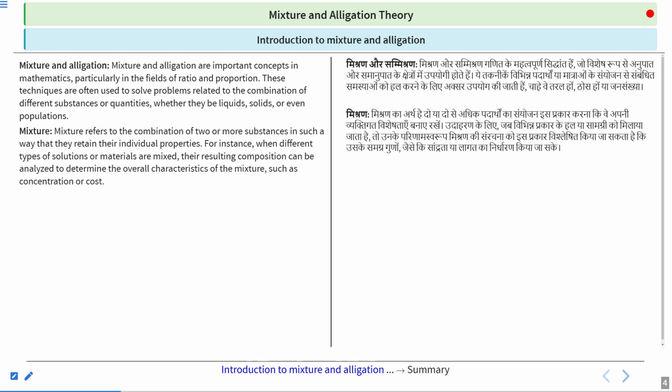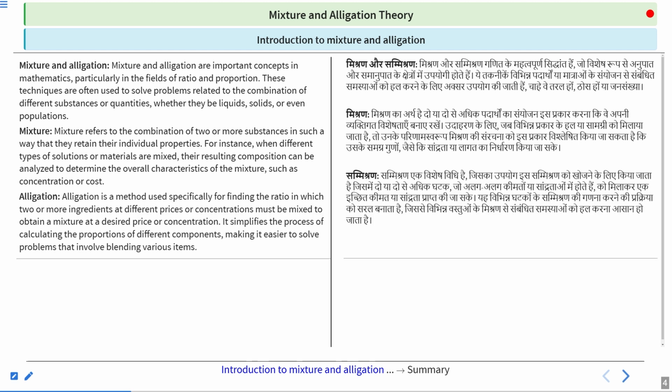So, what is mixture? Mixture refers to the combination of two or more substances in such a way that they retain their individual properties. For instance, when different types of solutions or materials are mixed, their resulting composition can be analyzed to determine the overall characteristics of the mixture, such as concentration or cost. So what is alligation?